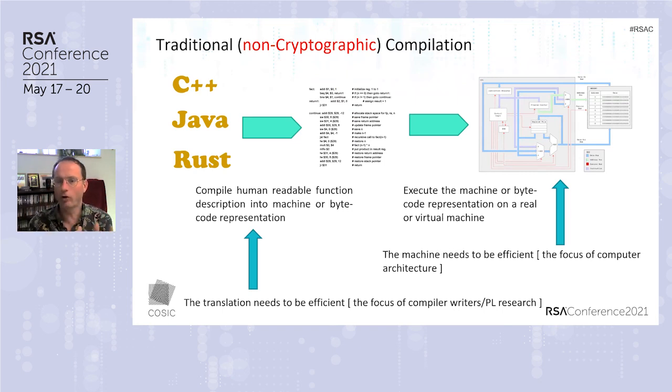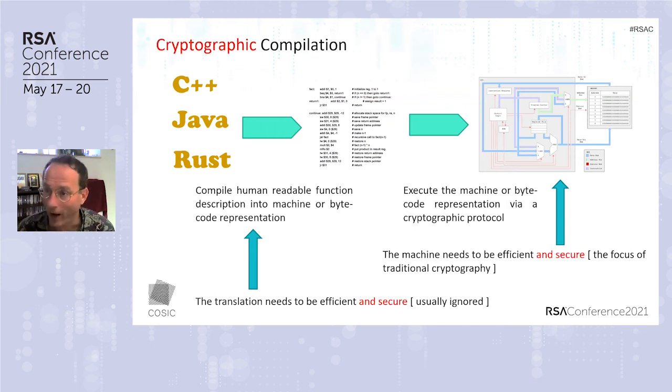The focus of programming language research and compiler writing is taking the high-level viewpoint and turning it into a machine-readable format. So we divide the process into two things: converting from the human-readable format of the function, to evaluating the function in a machine-readable format. Now, if we look at cryptographic compilation, the machine, the x86 architecture, is the protocol in some sense. So that's the focus of traditional cryptography. It's about how the protocol works.